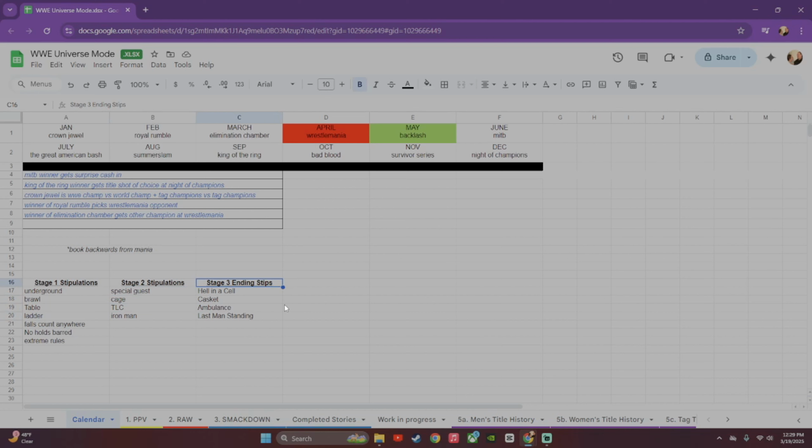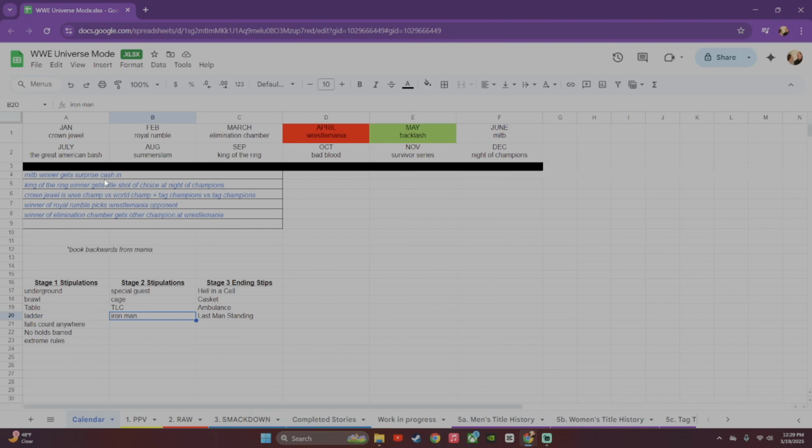And then obviously your stage 3, if you get to a stage 3 rivalry. All my rivalries don't get to stage 3. Some finish at stage 1, some at 2, some push to a 3, and those are the Hell in the Cells, the Caskets, the Ambulance, Last Man Standing. I'm considering moving Iron Man there too, but again, this is just what you want to do, how you see fit.